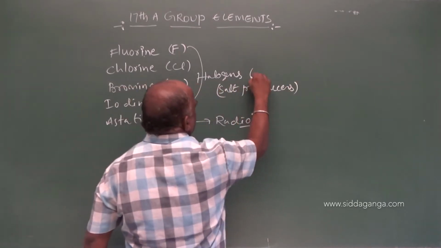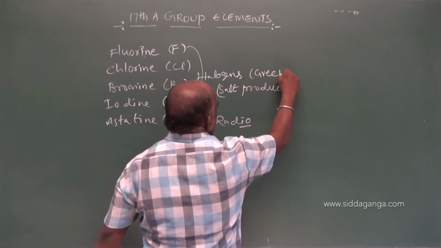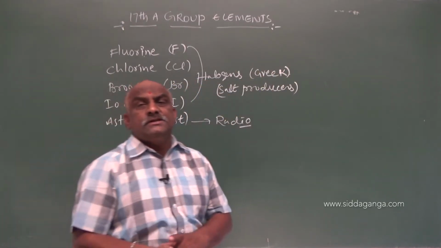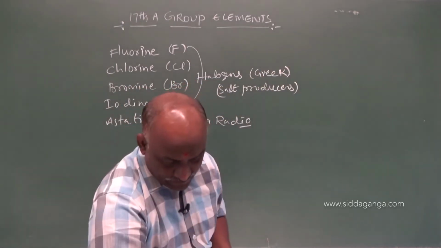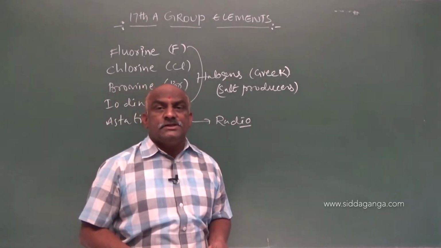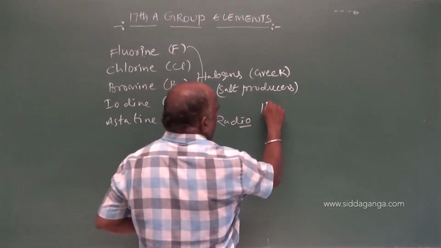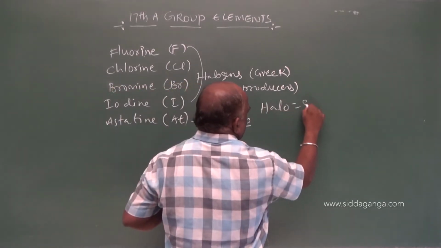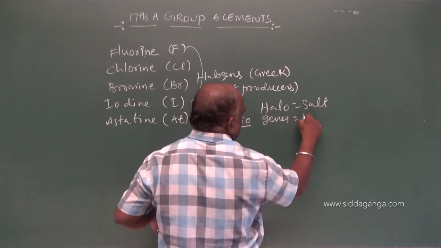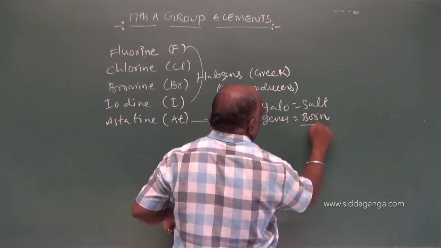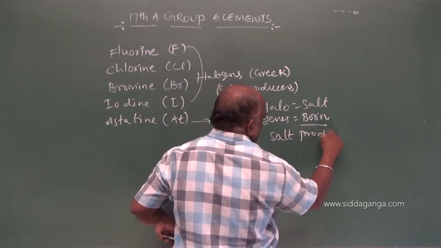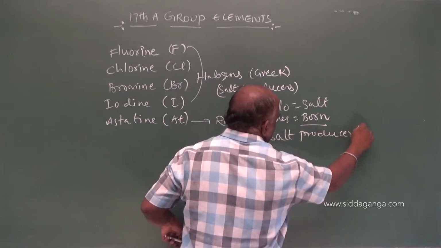Halogen is a Greek word. Here, halo means salt, gen means born. By addition of these two, we get salt producers.